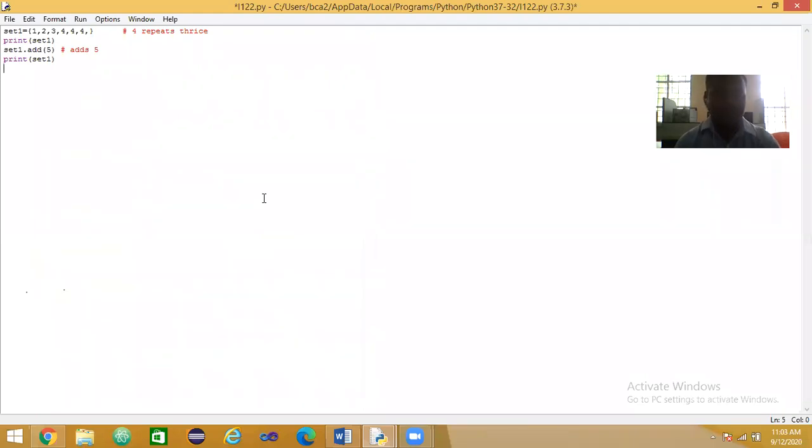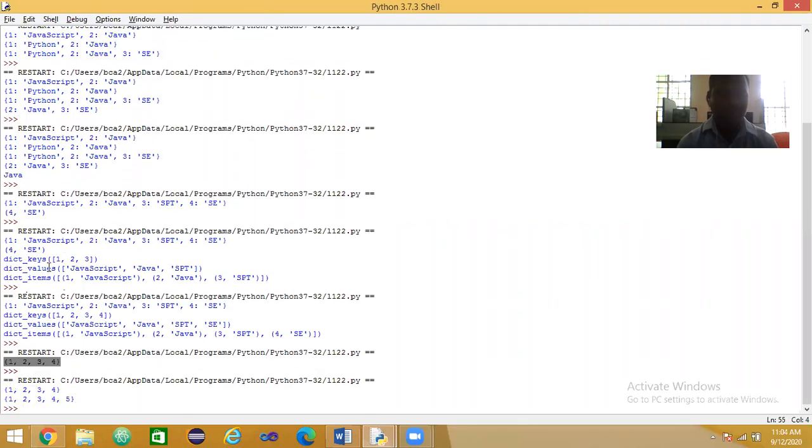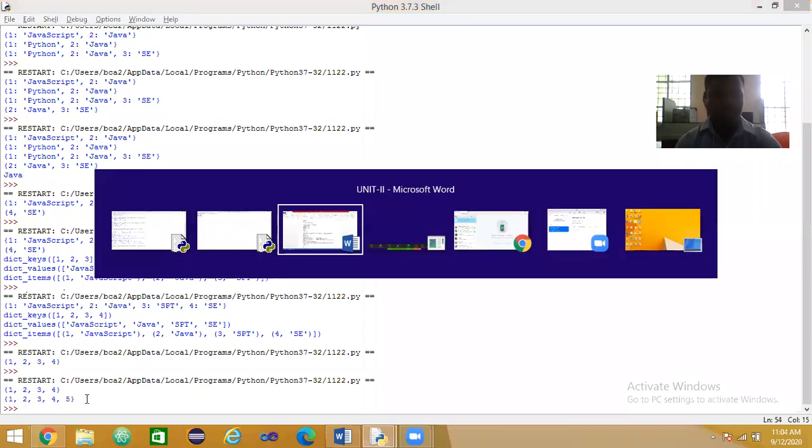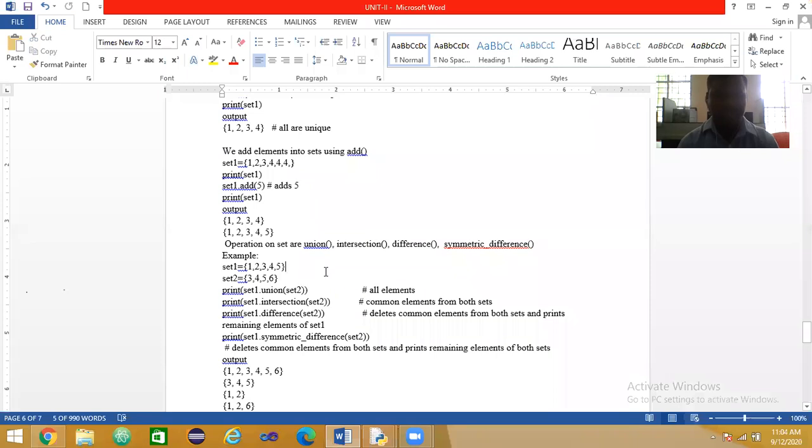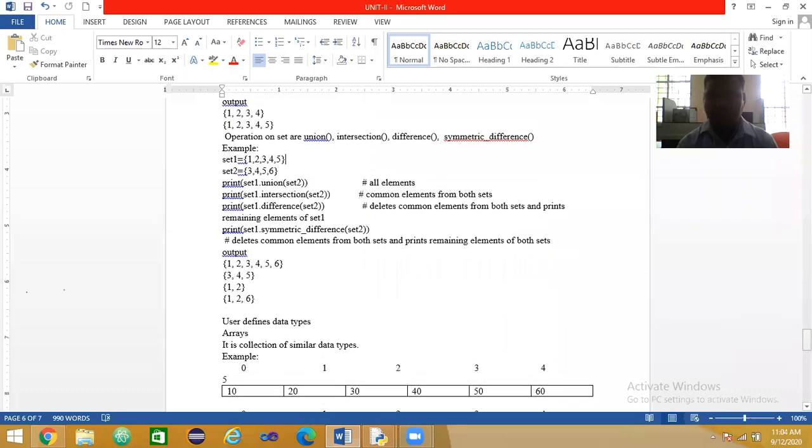Here I am using the add function to add an element into the set. Now what is the output of the second print statement? 1, 2, 3, 4 and 5. See, the main concept we will discuss next time, because we have only 4 minutes left.